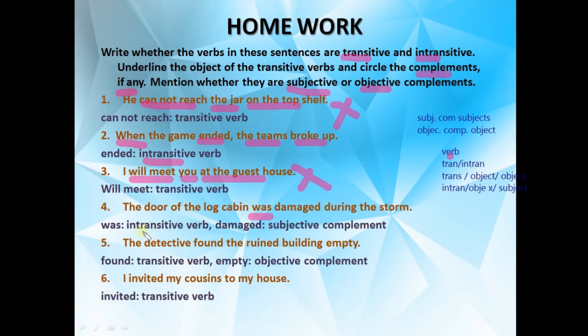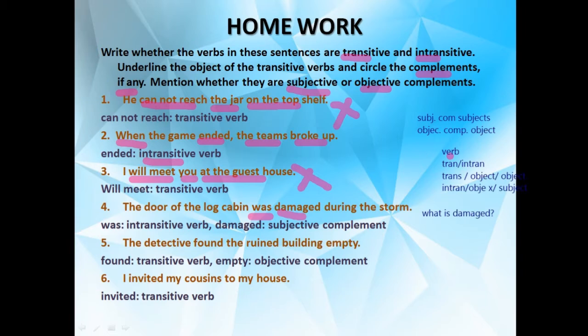That's why this is our intransitive verb. But now we can see what is damaged. Tell me, if I ask you, what is damaged? That is the door. This is the complement of the subject. The door is our subject. That's why this is our subjective complement.